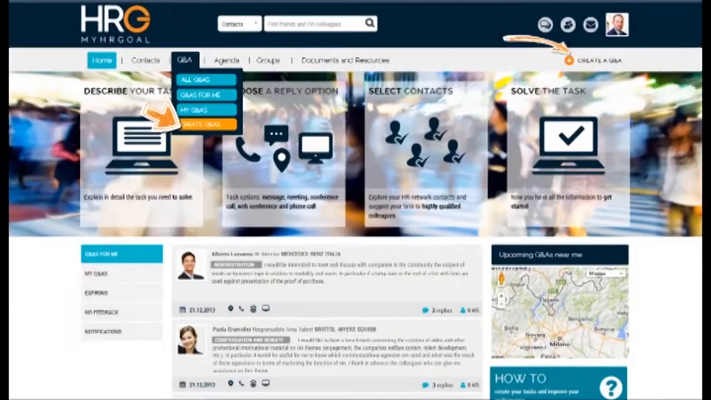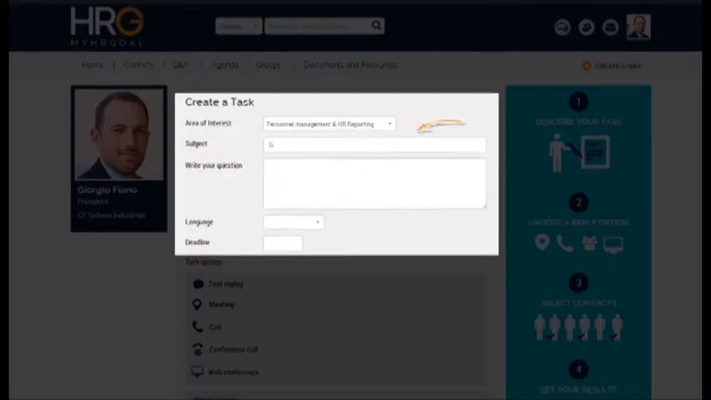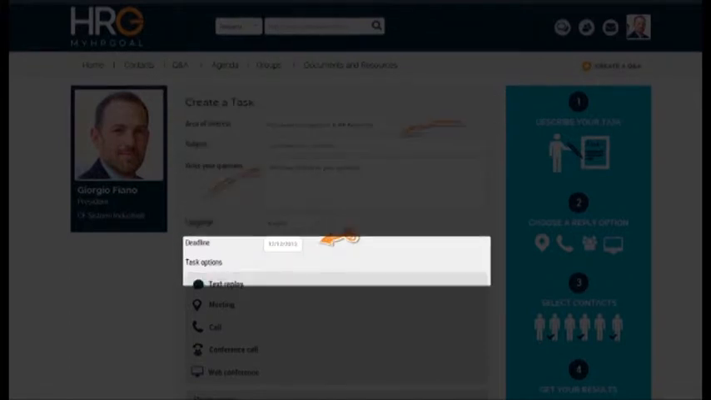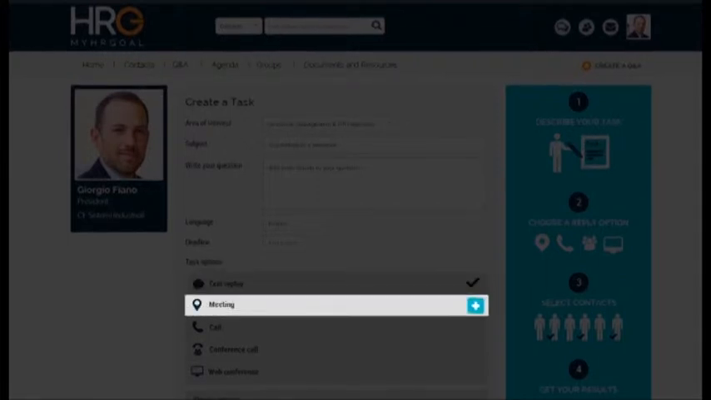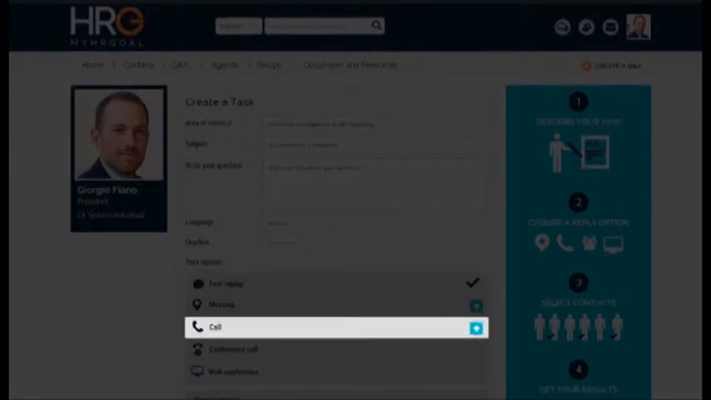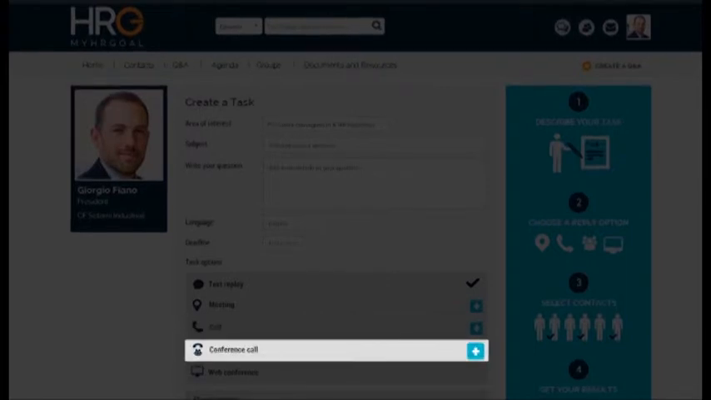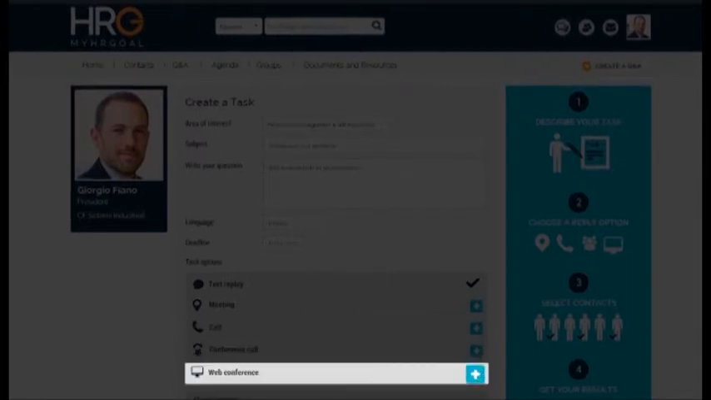Click on Create Q&A. Write your request in the subject space and add the information that can help the other users to better understand your question. Then select the language and the date on which you want to conclude the Q&A. Apart from text messages, you can choose other methods of response. You can organize a meeting, a private phone call, a conference call, or a web conference.